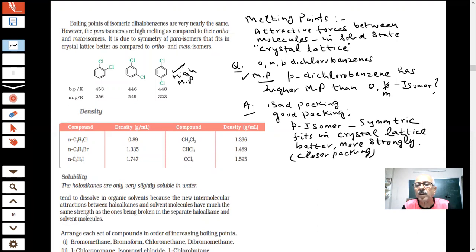Therefore, you will need more energy to melt it. Therefore, para isomer has higher melting point than ortho and meta isomer. Got the answer? Yes, note it down. This question was given in the paper, students. Such questions are asked in the exams, so we should be careful.